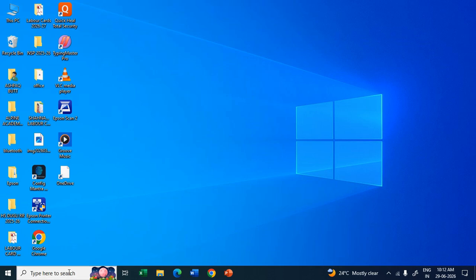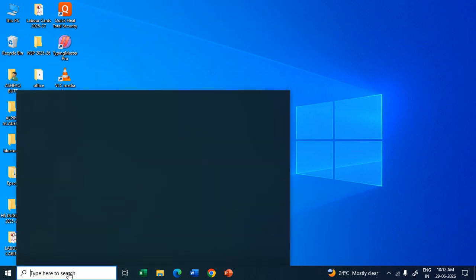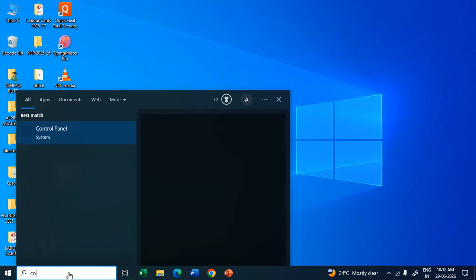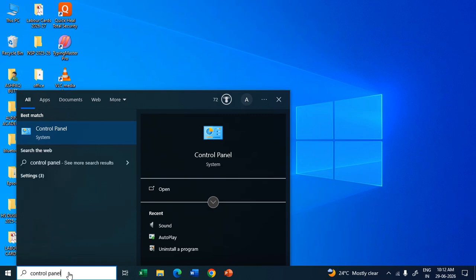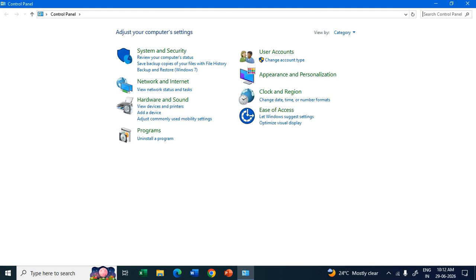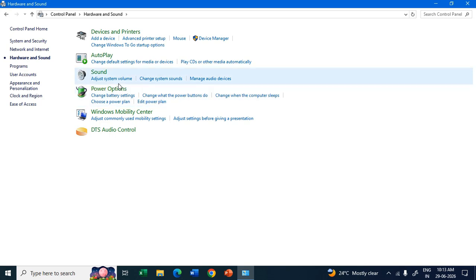Open your laptop and go to the search bar. Here you need to type Control Panel. Then hit Enter. Now go to Hardware and Sound. Here go to Sound.